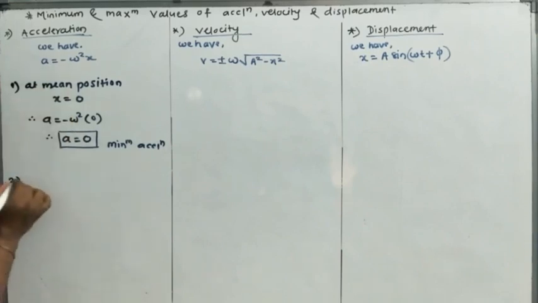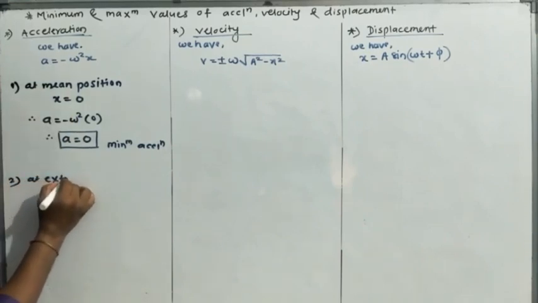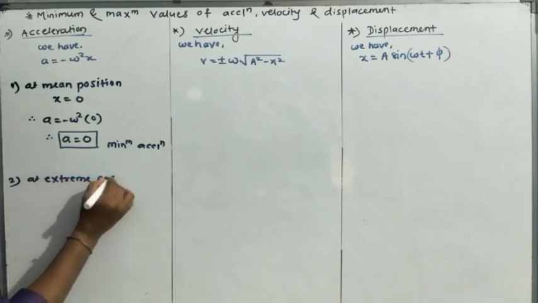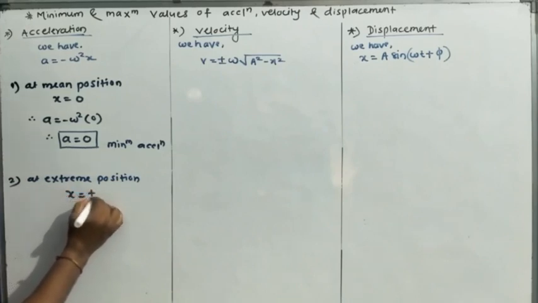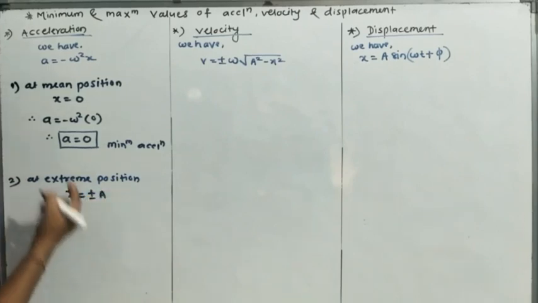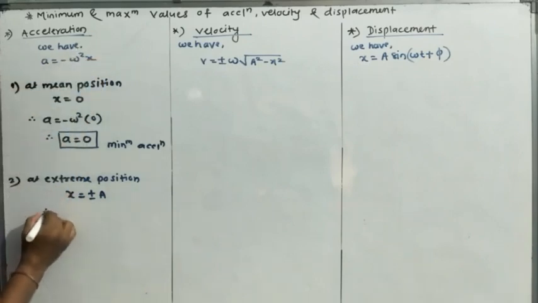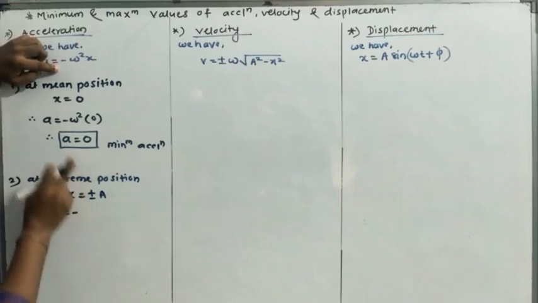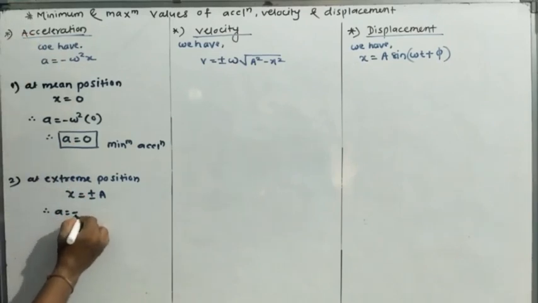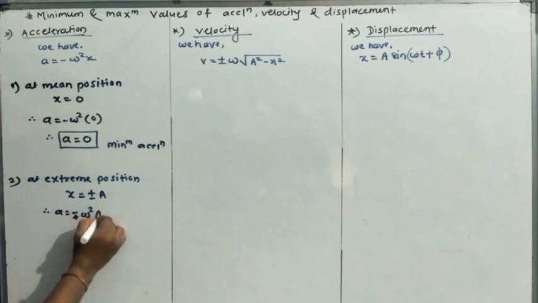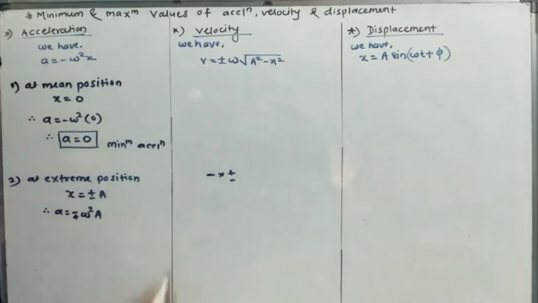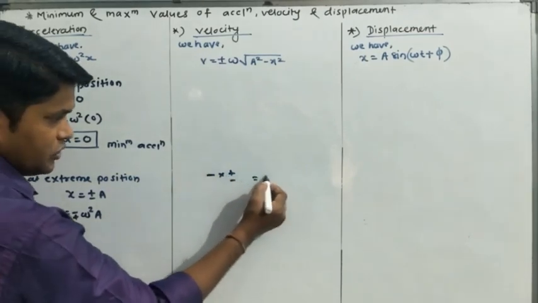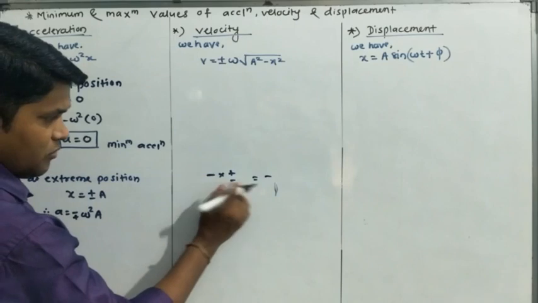So the second case, at extreme position. At extreme position, what is the value of x? It is plus or minus a. So if we put it here, we get a is equal to minus, and if we put minus and plus, we get minus plus omega square into a, because here we have minus into plus minus, so minus into plus is equal to minus, and minus of minus is plus.